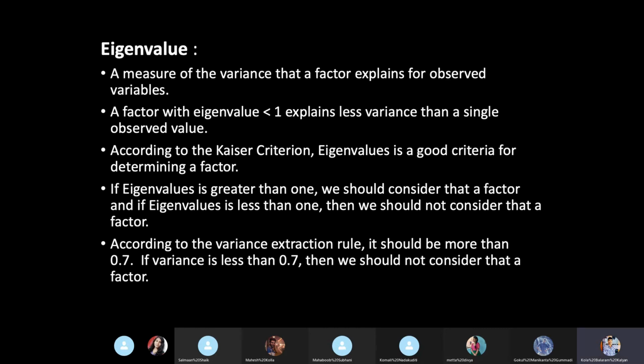Mostly this is used for analyzing the psychometrics of the people, where if you are collecting some survey about various people's feelings, their thoughts, their ideology, there will be n number of variables.